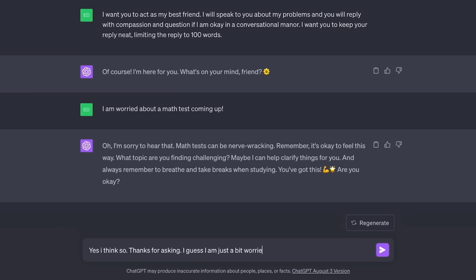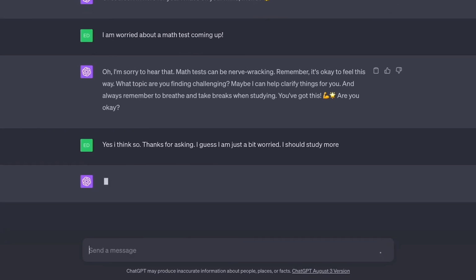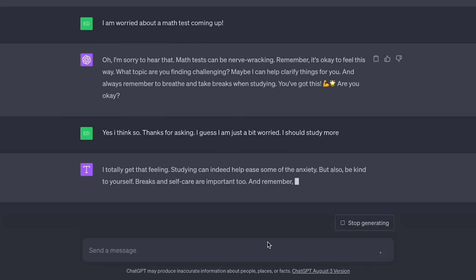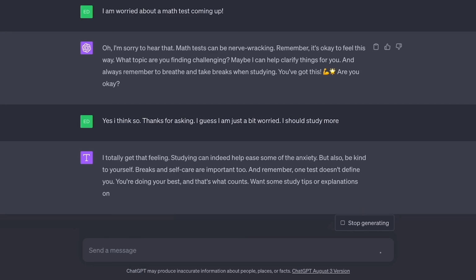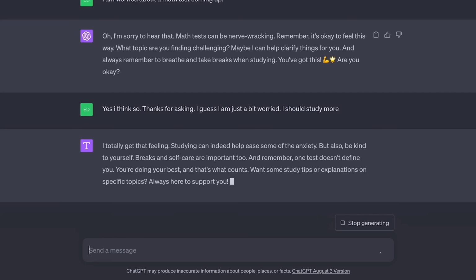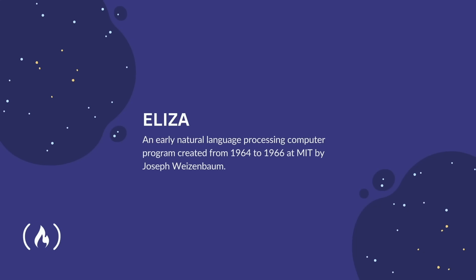But remember, while language models possess incredible abilities, they still rely on the humans who create and train them. They are, in fact, a fusion of human ingenuity and the power of algorithms, blending the best of both worlds. Let's start off by looking at the history of language models, starting with the first AI, ELIZA, back in the 60s. ELIZA is an early natural language processing computer program created from 1964 to 1966 at MIT by Joseph Weizenbaum.